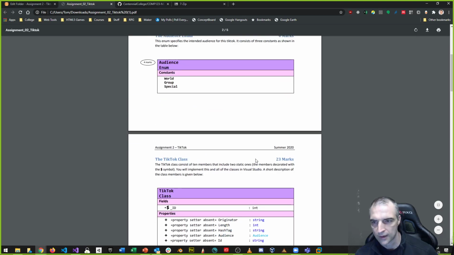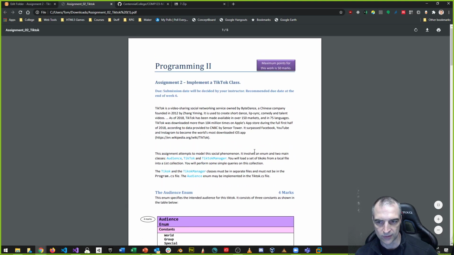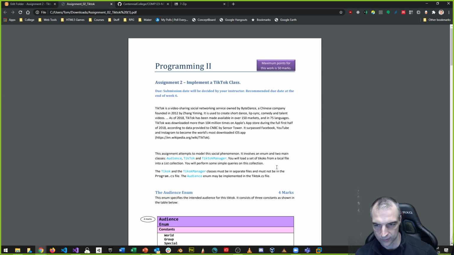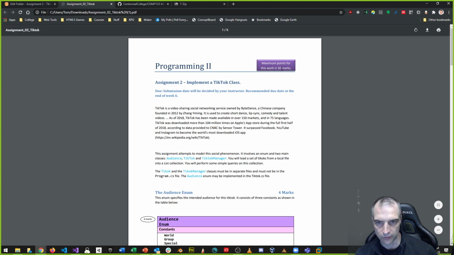What I'd ask you to do is submit a zip archive and an optional GitHub link. That would be nice, since we're using GitHub anyway. All right, so that is programming 2. This is worth 50 marks, 50 marks out of 50. That means if you get 48 out of 50, it's 96% and so on. Okay, so make sure that is what you're doing.